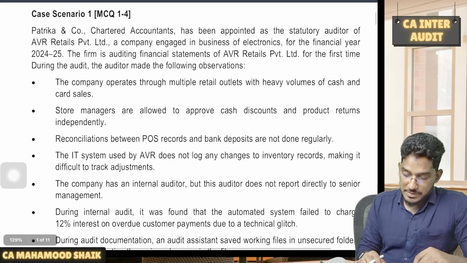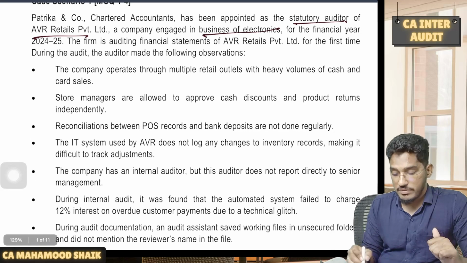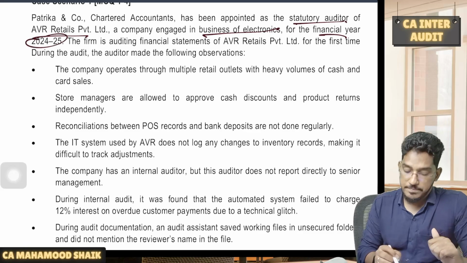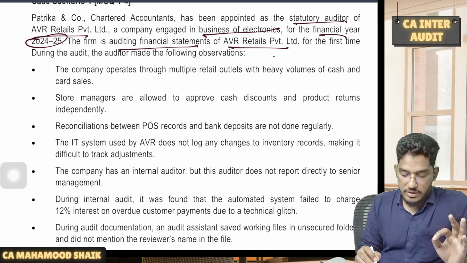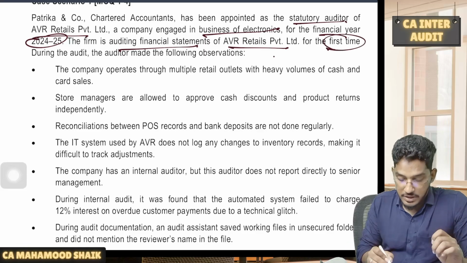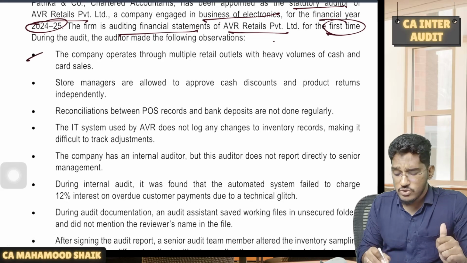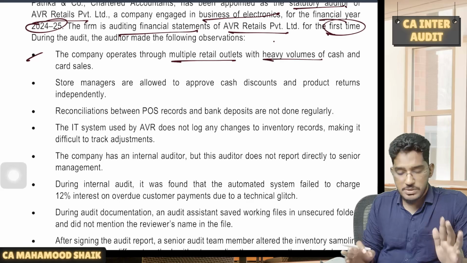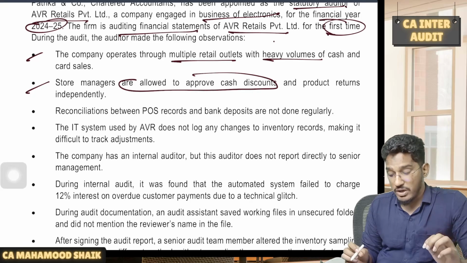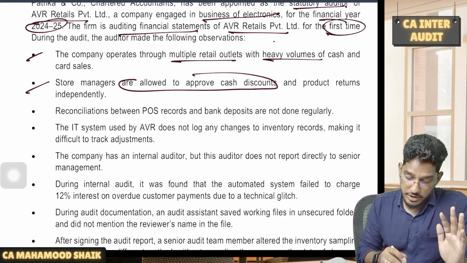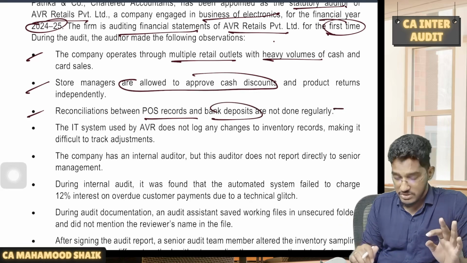Patrika and Co. Chartered Accountants have been appointed as statutory auditor of AVR Retails Private Limited, a company which is engaged in the business of electronics for the financial year 24-25. The firm is auditing the financial statements of AVR Retails Private Limited for the first time. First time means it is an initial audit engagement. So during the audit, the auditor made the following observations. The company operates through multiple retail outlets with heavy volumes of cash and card sales. Store managers are allowed to approve cash discounts also and product returns independently. There is a lapse in internal control here. Reconciliation between POS records and bank deposits is not done regularly. Periodical reconciliations are also not done.